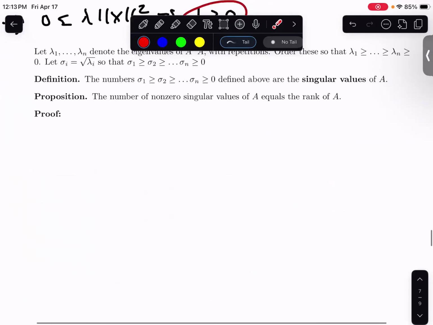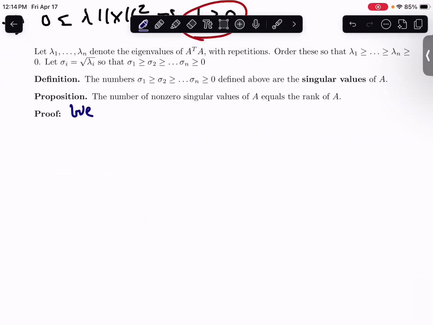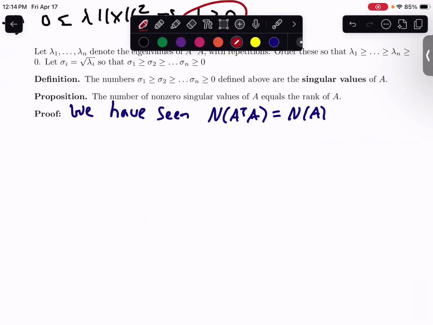The first thing I'm going to remind you of is a pretty big result. We've been using it a number of times, and maybe it didn't seem that important at first, but we have seen in the past that the null space of A transpose times A is equal to the null space of A. This is something we proved in class in section 4.2.